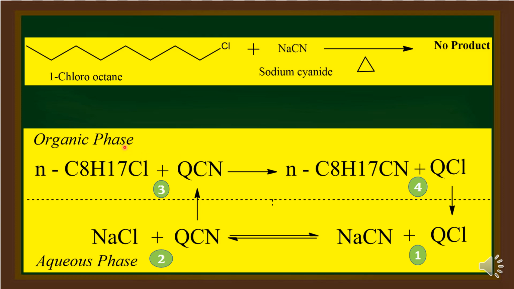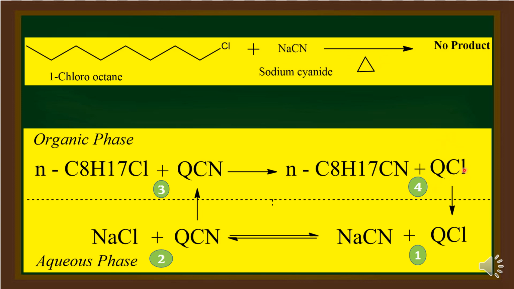Now the reaction between 1-chlorooctane and cyanide ion takes place to give you 1-cyanooctane. And this reaction, as we have already seen, is not at all possible in the absence of the quaternary ammonium salt.